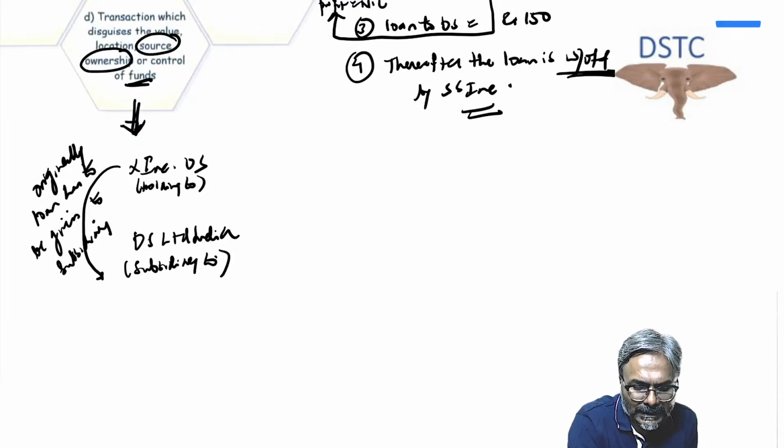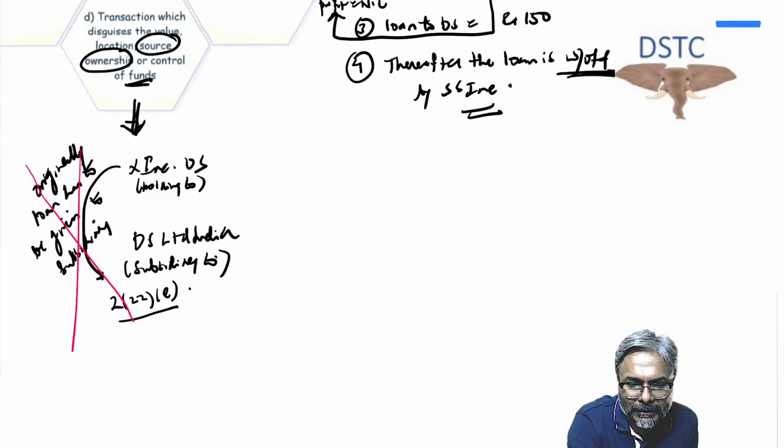Fine. Now what has happened over here? The loan has to be given to the subsidiary, but I cannot give the loan, because if I give the loan, then 222E will be applicable. Deemed dividend of 222E will be applicable. So in order to avoid 222E, now see how things are.